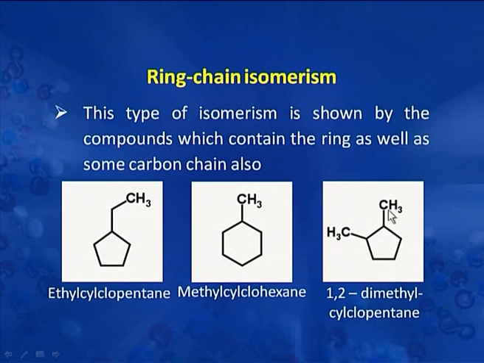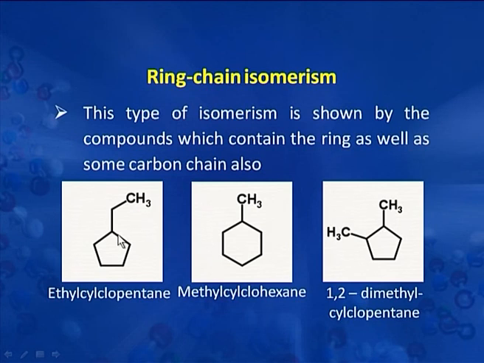And in this case 1, 2, 3, 4, 5, 6, 7. But we find here that it is the 6th carbon that is linked to carbon number 2. So what difference we find in these molecules is that it is the same chain, but only the different carbon of the chains have linked to each other at different positions.